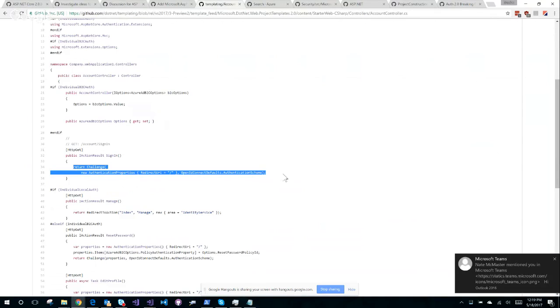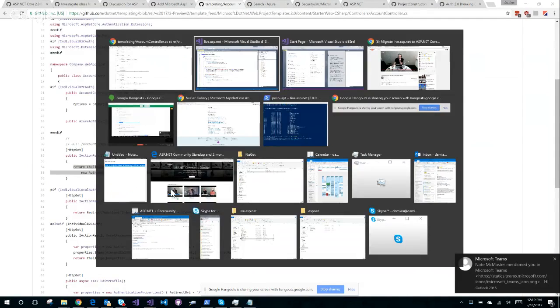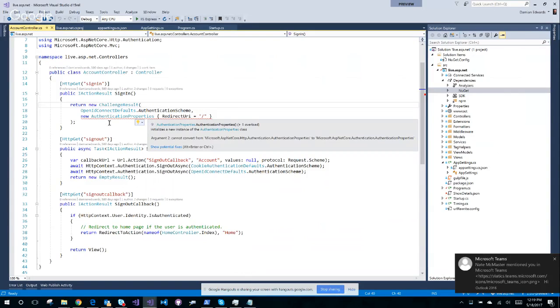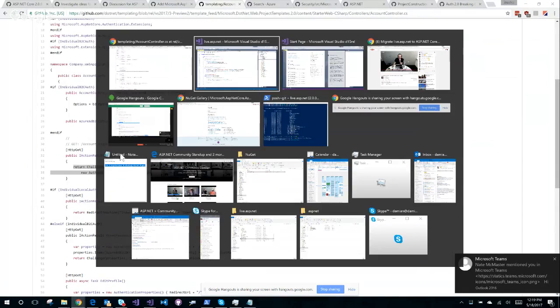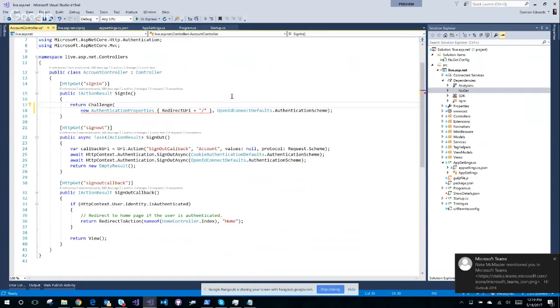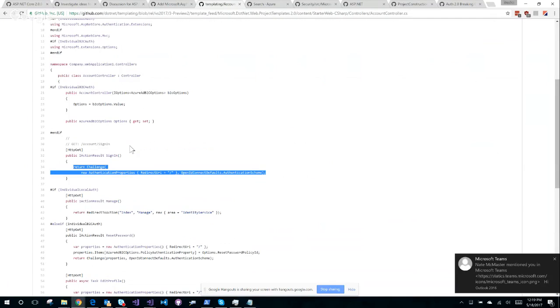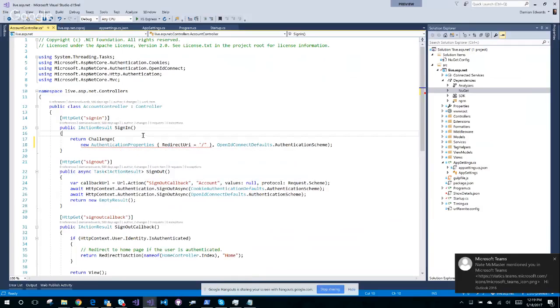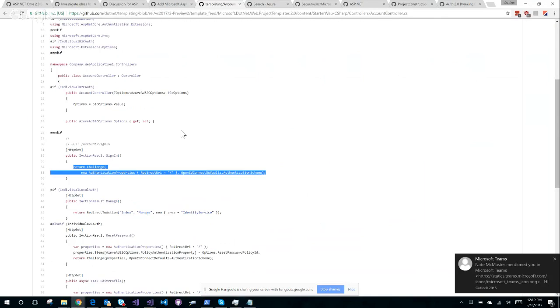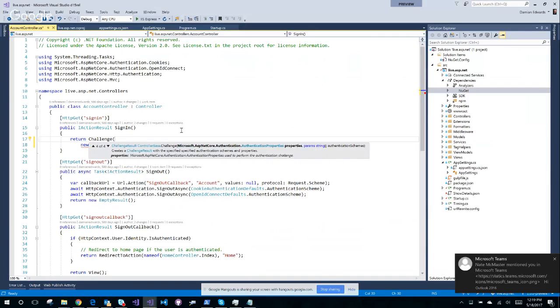Sign in, new challenge result. So that auth properties, redirect URI. Looks... Oh, did they change? Interesting. Return challenge, one argument, cannot convert. That's what the template says. Cannot convert auth properties to a string. So challenge is expecting a string array, params string array, or an auth properties, which I'm passing, and then a string array, params string array.